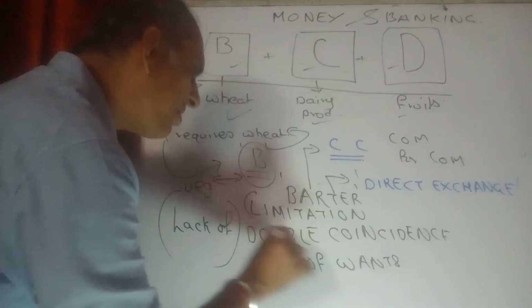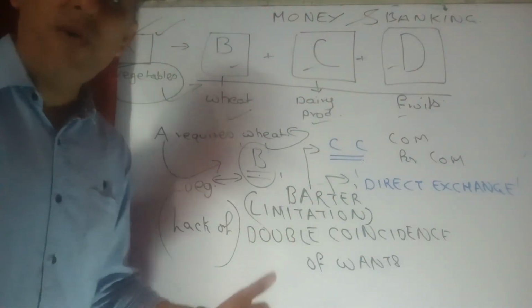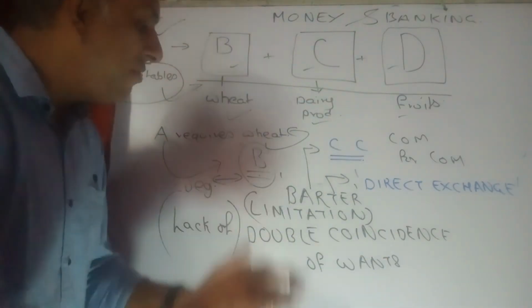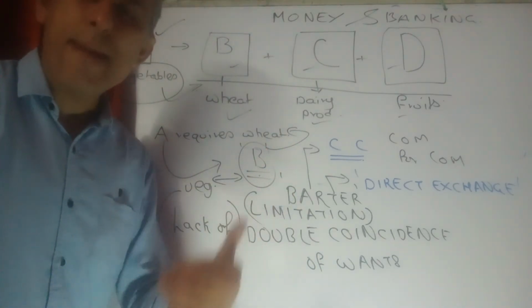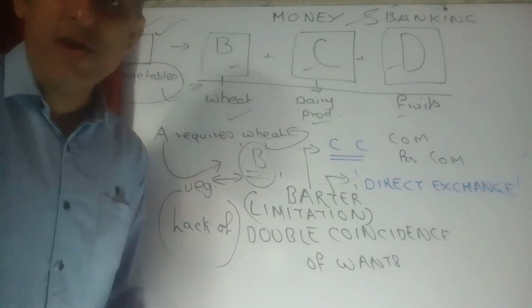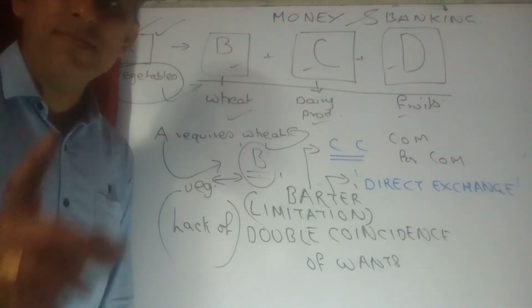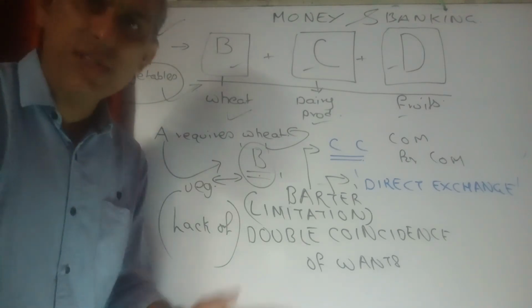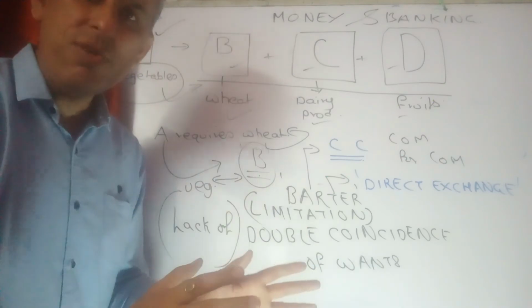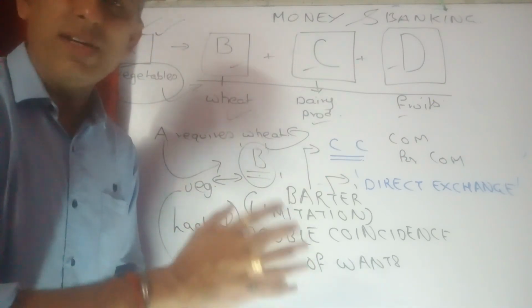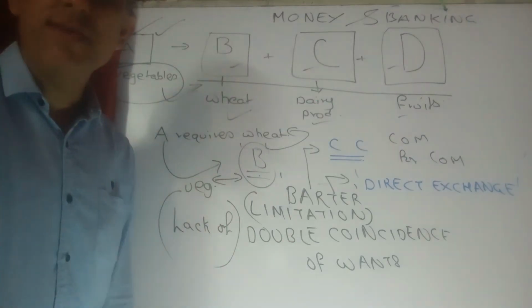So one of the major reasons why money had to come into the equation was because there was a real lack of double coincidence of wants for maximum transactions. I hope it's quite clear, students. So the first limitation of the barter system: lack of double coincidence of wants. I hope it's quite clear. Imagine the scenario and you will find that these things were really problematic with barter. More problems to come up in the next video. Thank you.